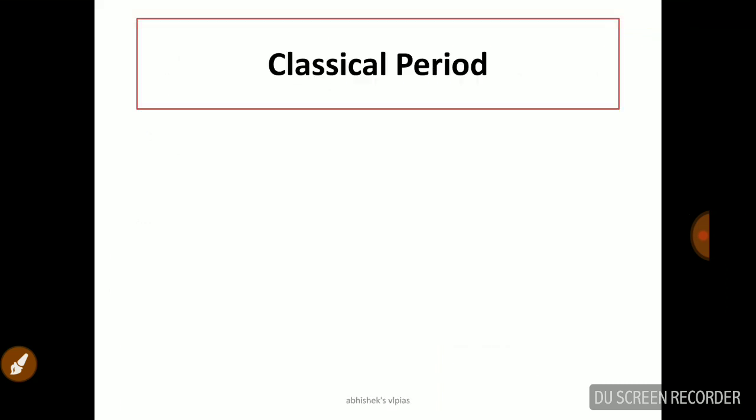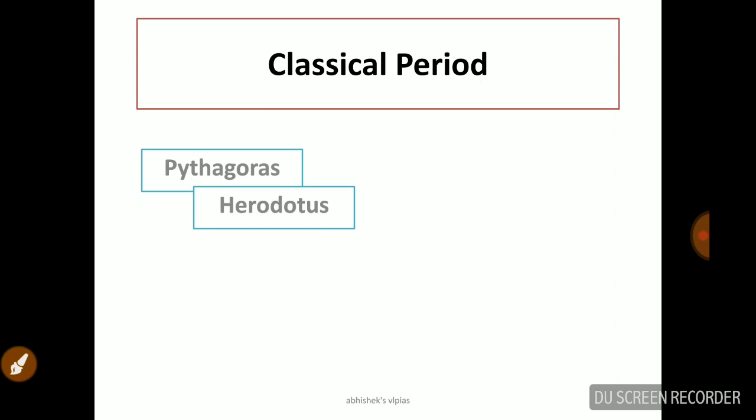Now a little history. What are the important thinkers who dealt with geography? When we consider the classical period of geography, definitely we have to remember the name Pythagoras. Pythagoras is one of the first persons who said that the Earth is spherical and it revolves. That is the main suggestion of Pythagoras. And the next name is Herodotus. Herodotus talked mostly about history, and about the delta formation in the Nile. These are the main findings of Herodotus, and he is also known as the father of history.